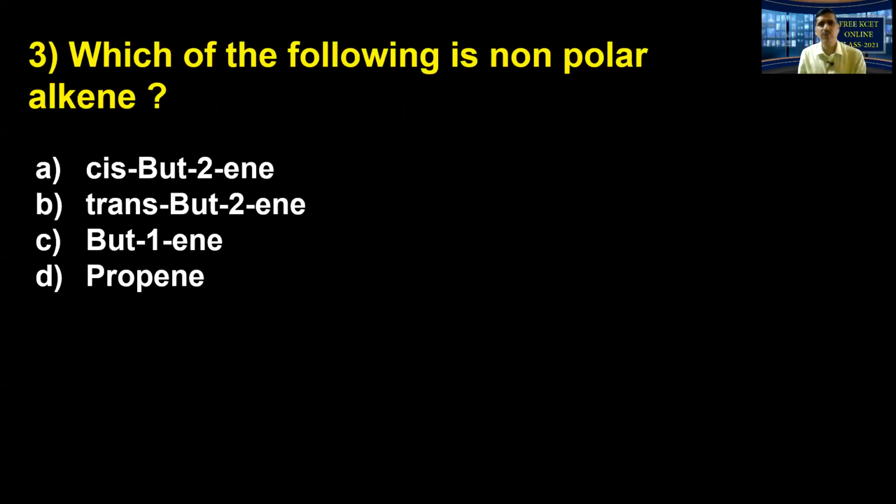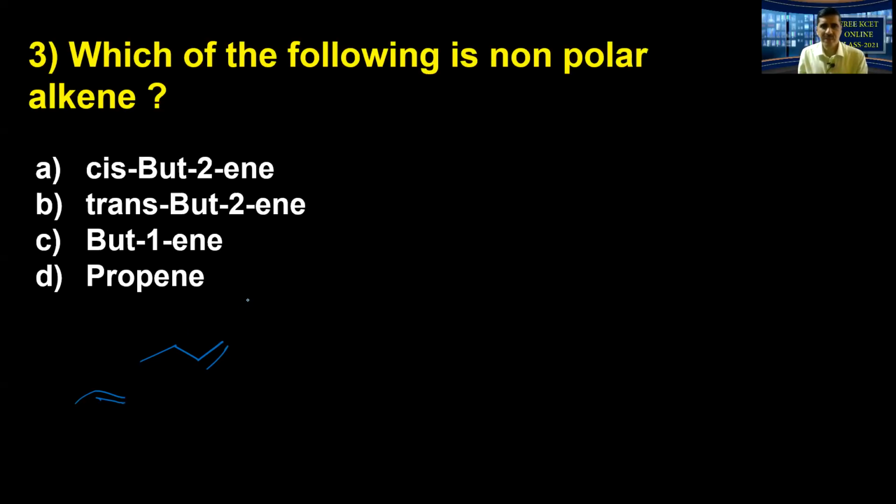So now, which of the following is a non-polar alkene? Now I'll take the last options. Here in C and D, look at propene and but-1-ene. Now I'm writing propene like this. I'm going to write butene, look. Now with an even number of carbon atoms, the end carbon atoms are on opposite sides, with a double bond. Remember this, terminal alkenes are always polar. So what do terminal alkenes mean? A carbon-carbon double bond at the end of a chain.